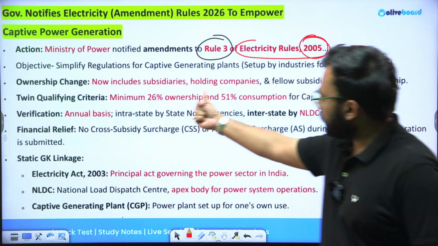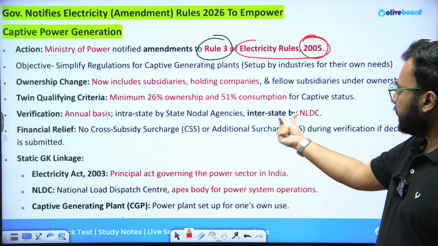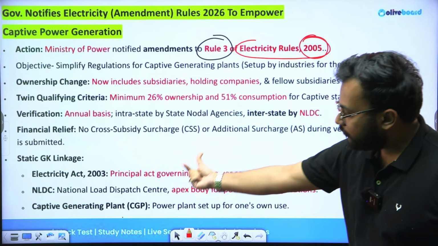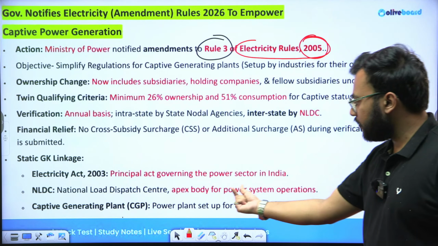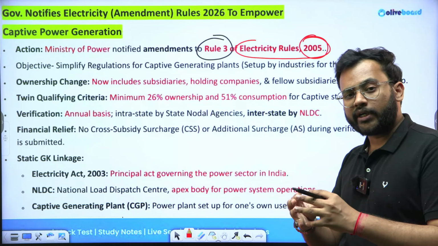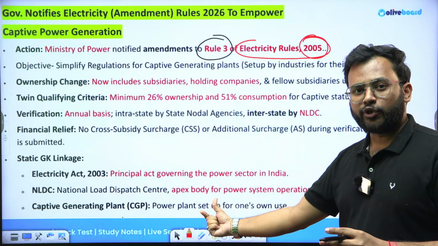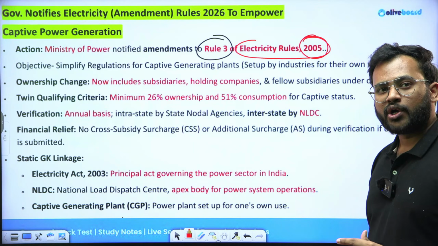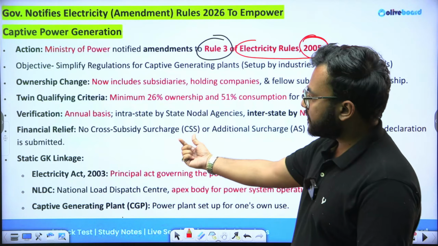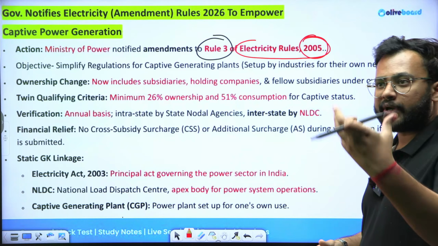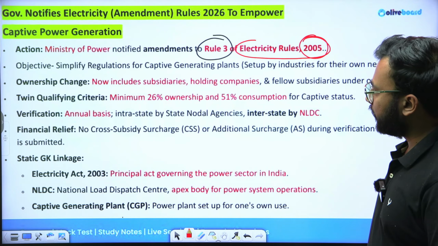Now, yes, most of these points we have already discussed. The nodal agency for this at the interstate level is NLDC, जिसका full form भी नीचे यहाँ पर लिखा होगा, which stands for National Load Dispatch Center. It is the apex body for power system operation. You need to integrate the static portion with the dynamic portion as well. So what is NLDC? You need to be aware. चलिए और कुछ इंपॉर्टेंट यहाँ पर, CSS we have already discussed. It is a cross subsidy surcharge which is paid by the company to the government, which was paid earlier at least by the company to the government.